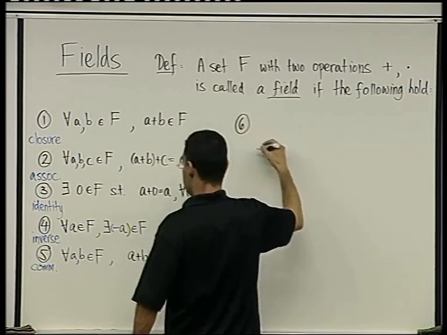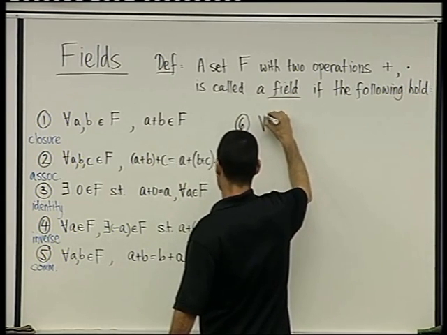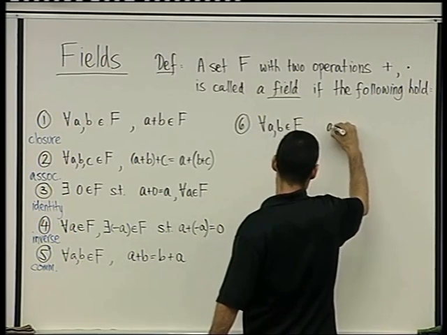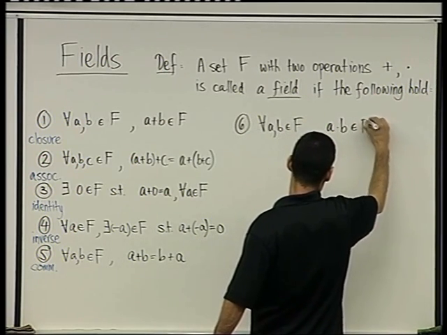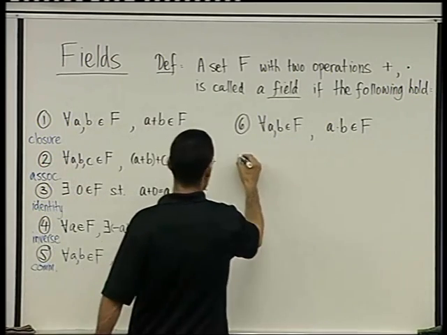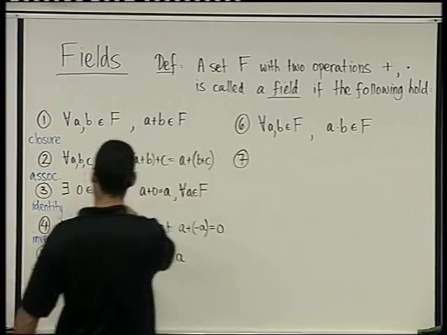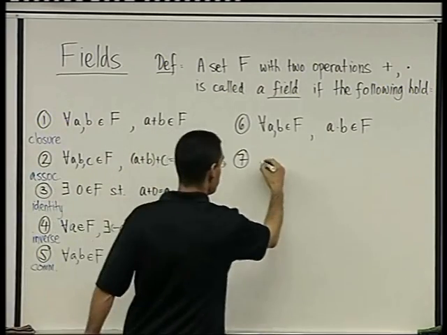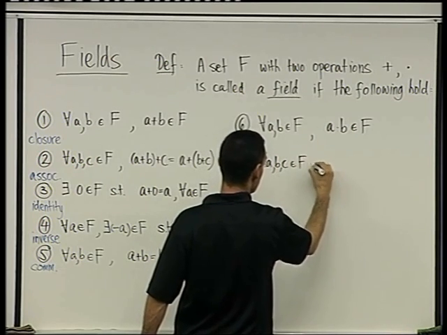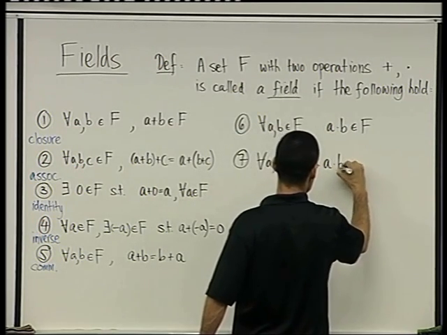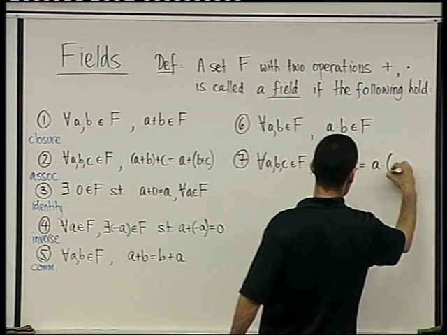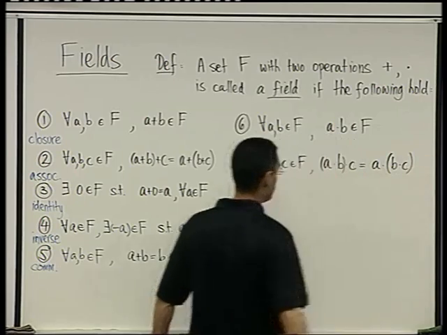So 6. For every A and B that belong to F, A times B also belongs to F. This is closure with respect to multiplication. 7. Associativity with respect to multiplication. For every A, B, and C that belong to F, (A times B) times C equals A times (B times C).